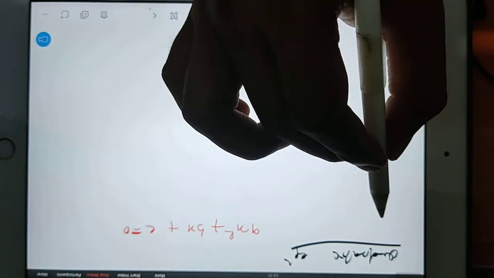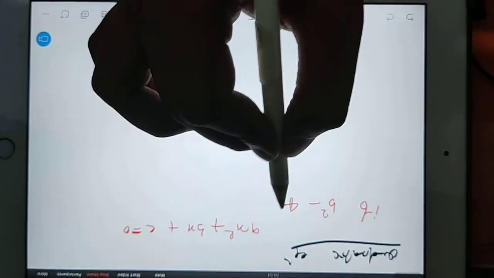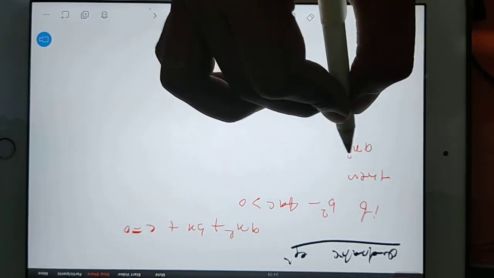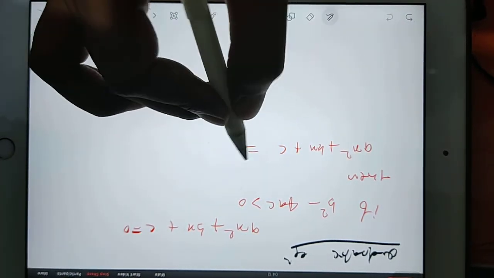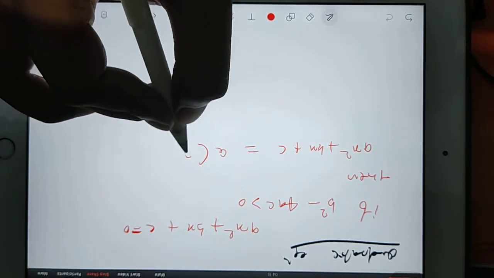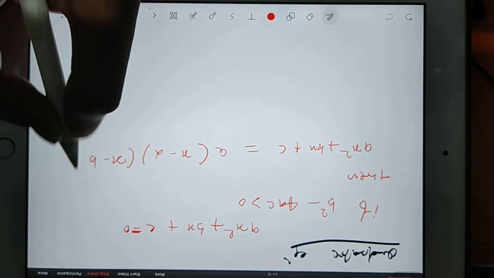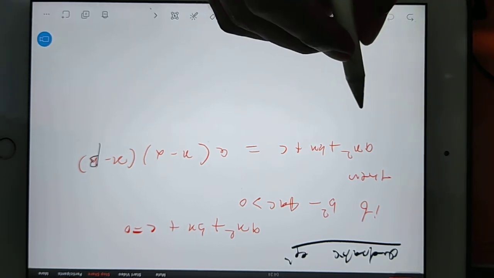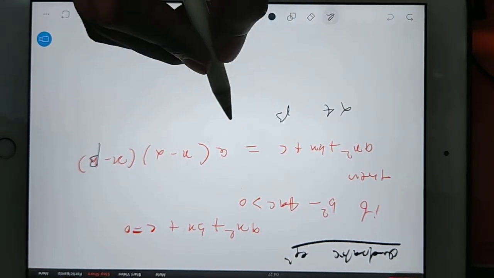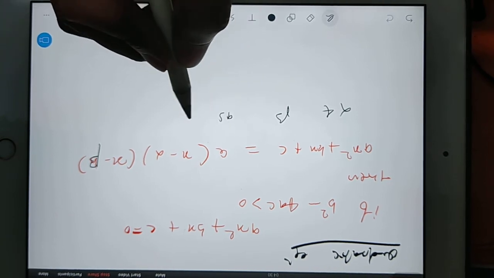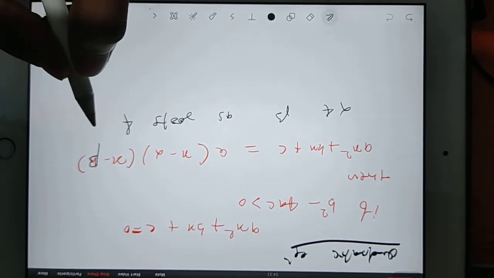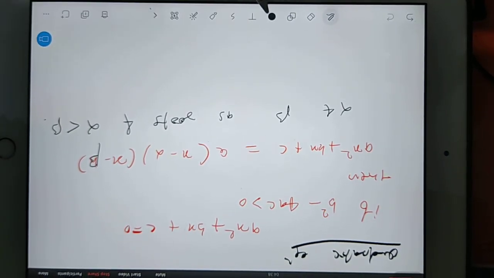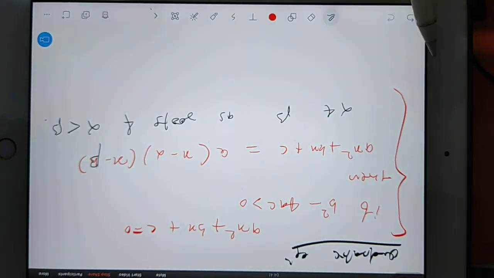Now in this, if b square minus 4ac is greater than 0, then ax square plus bx plus c can be written as a bracket x minus alpha bracket x minus beta. Now alpha and beta we are considering as roots, and we are also considering alpha is the smaller root. So here you have some types of changes.